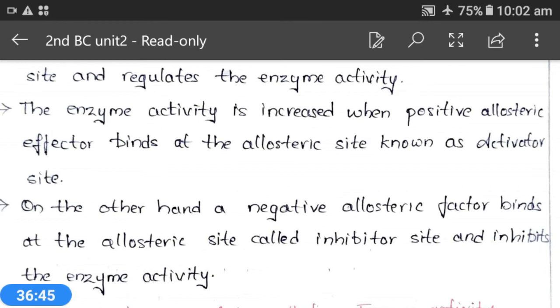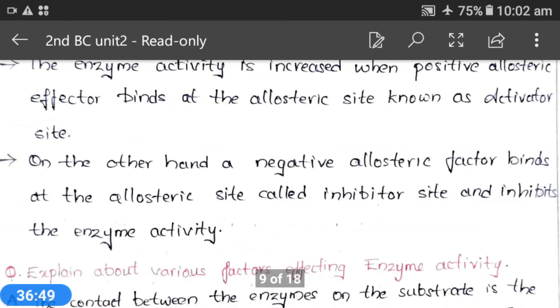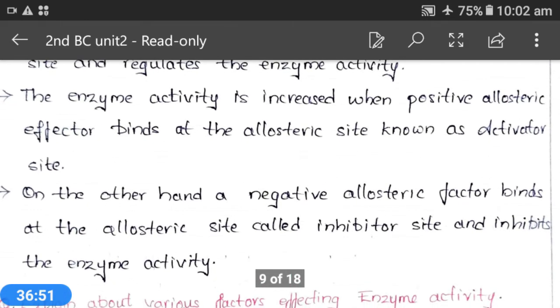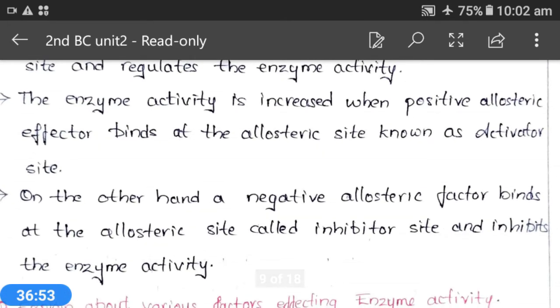If you see the diagram, you can understand. If enzyme substrate binds, it will form enzyme substrate complex, but here enzyme inhibitor will bind and enzyme inhibitor complex will be formed. Okay, and by this what will happen? Km value of the reaction will be increased and Vmax remains unchanged. Best example is succinate dehydrogenase.